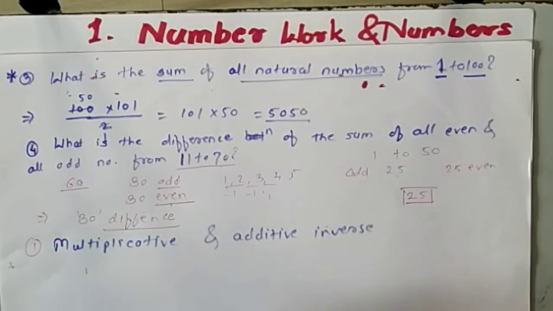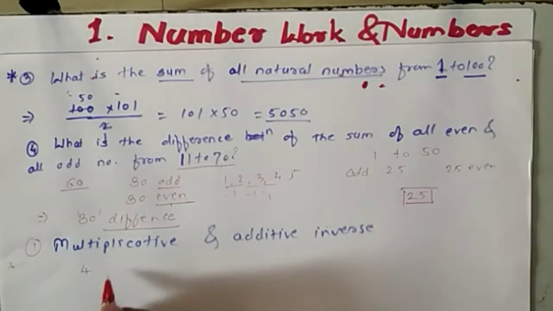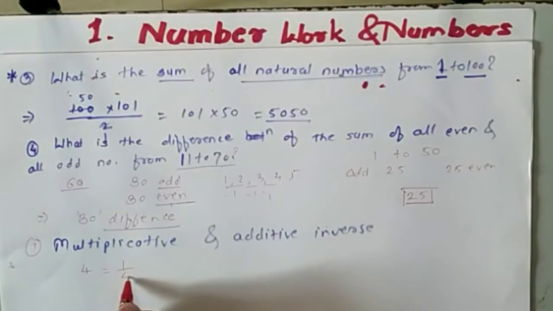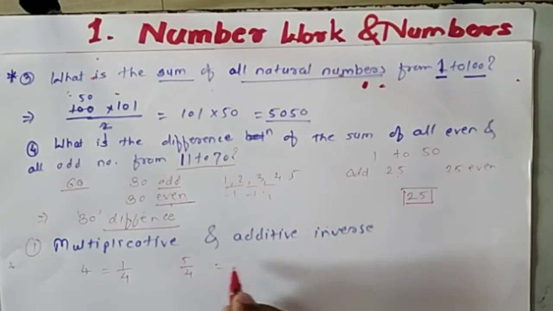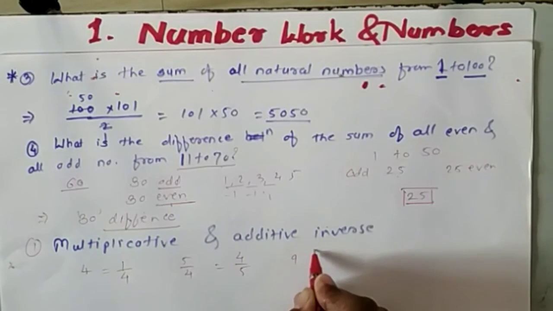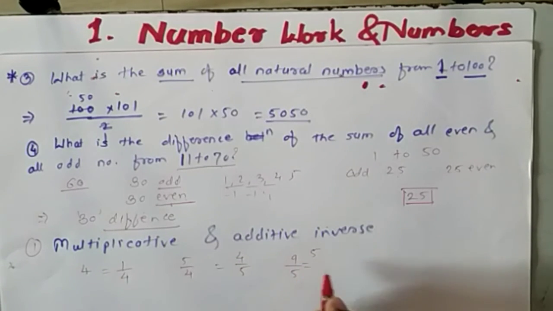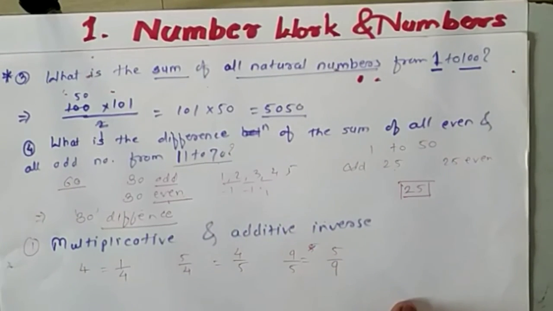If I write 4 here, 4's multiplicative inverse is 1 upon 4, which means we have to take the reciprocal. Next, 5 by 4: its multiplicative inverse, or reciprocal, is 4 by 5. For 9 upon 5, its multiplicative inverse is 5 upon 9. So in this way these are the multiplicative inverses.